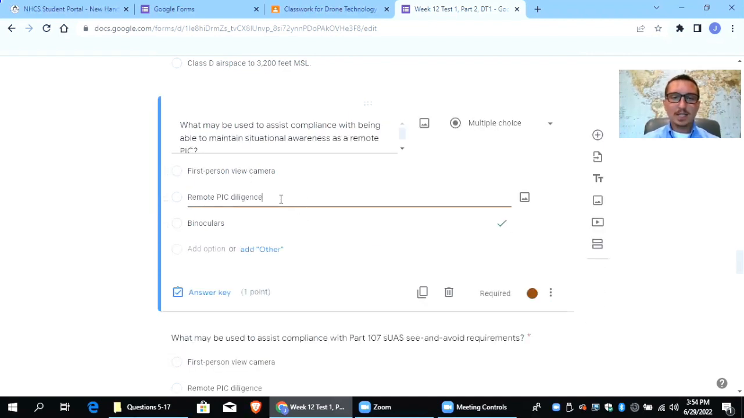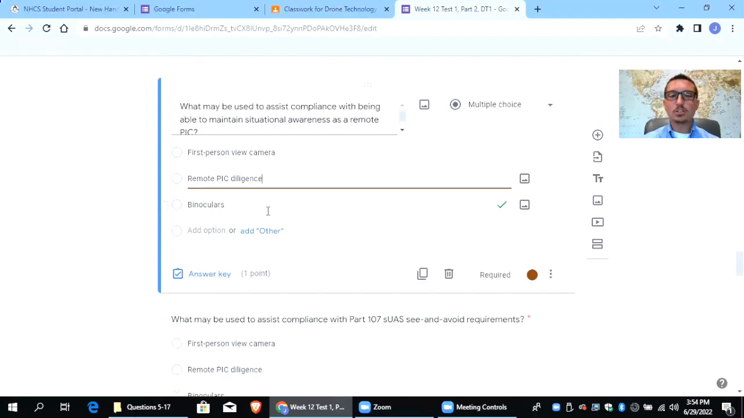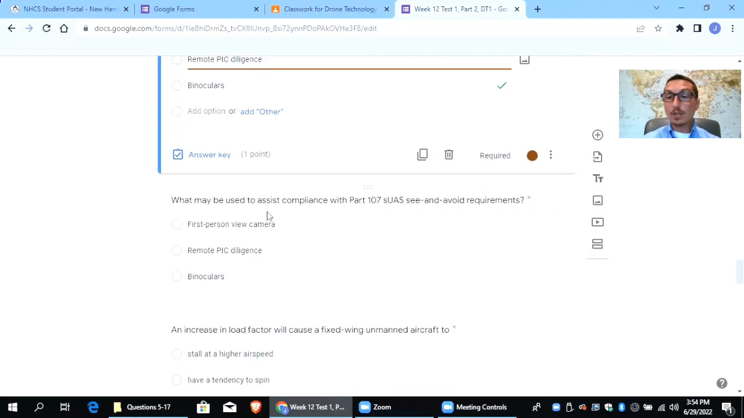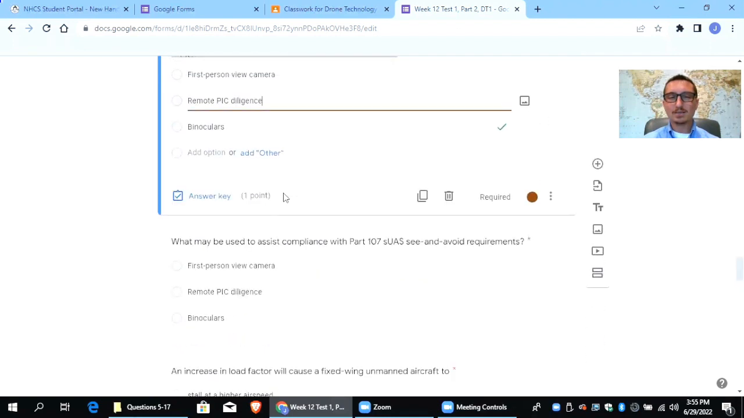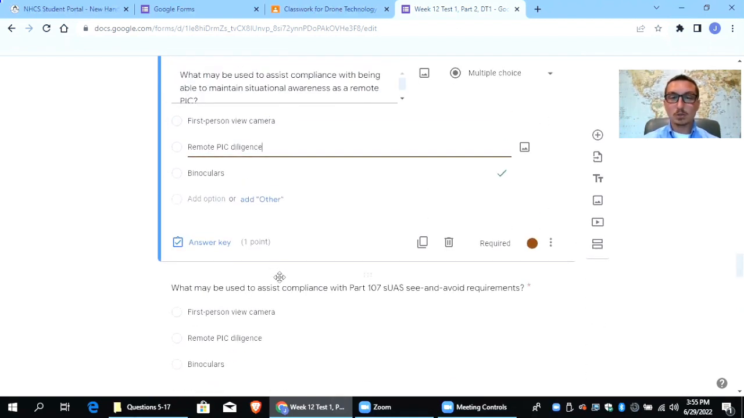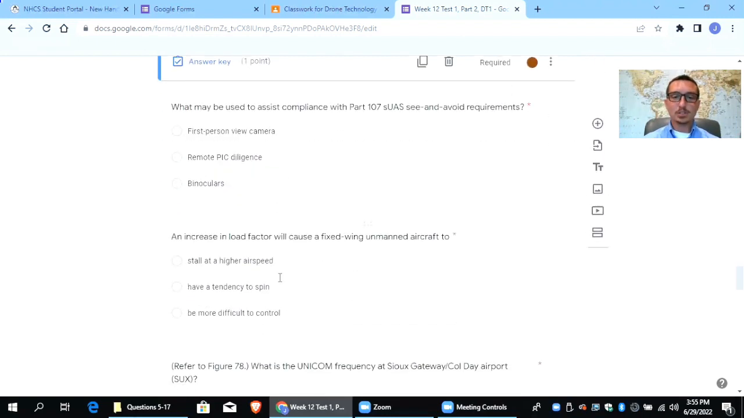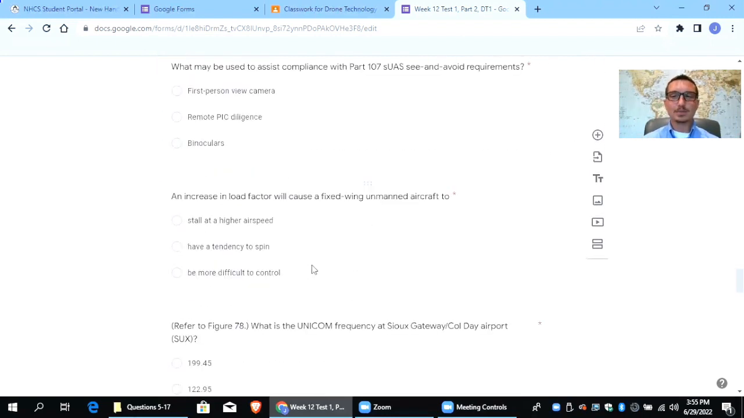Basically it wants you to know that it's fine to use your binoculars for situational awareness, but if you need them to be able to see the drone, like in this question, then your drone's too far away. I think that's really what they're trying to get from you. But it does seem a little tricky. I don't think there's anything wrong with using your diligence to maintain situational awareness. So I do think they do that sometimes. They put two correct answers in there, and you just have to be aware of those.